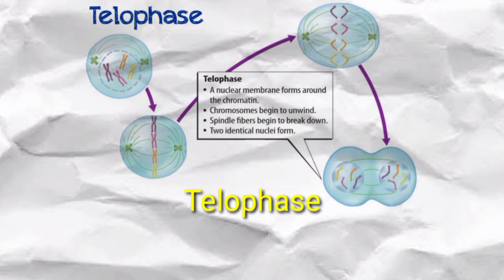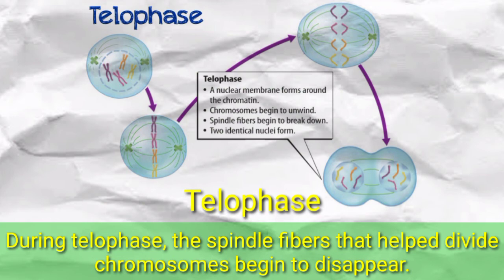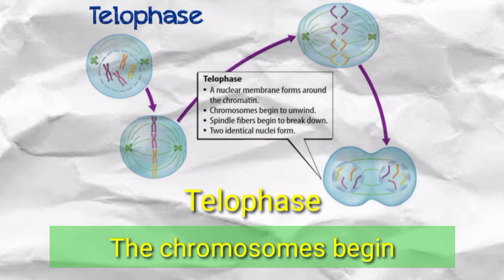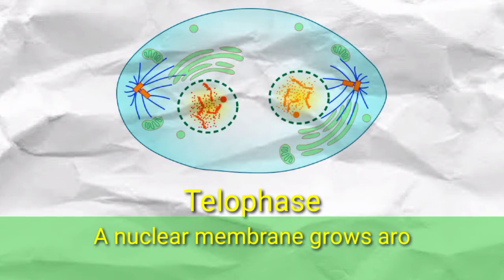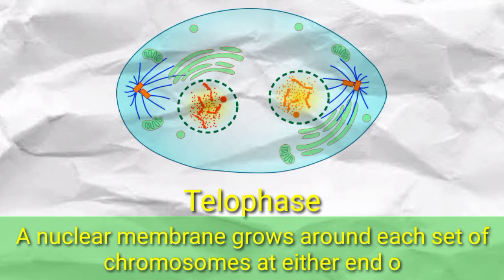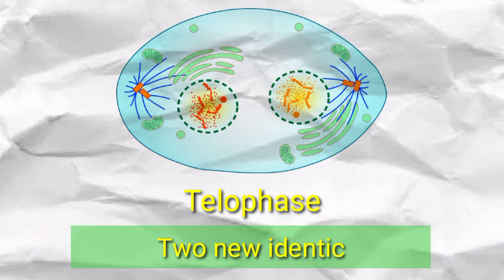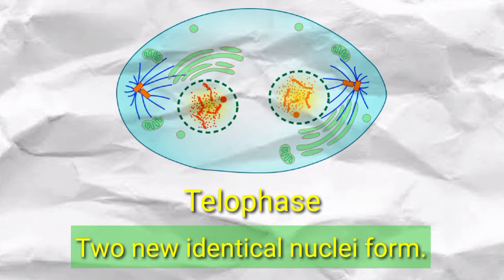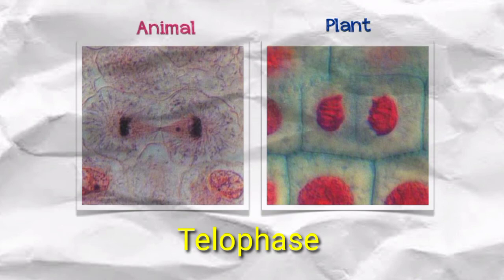Telophase. During telophase, the spindle fibers that helped divide the chromosomes begin to disappear. The chromosomes begin to uncoil. A nuclear membrane grows around each set of chromosomes at either end of the cell. Two new identical nuclei form. Telophase in animal and plant cells.